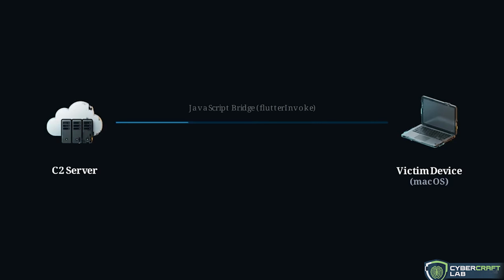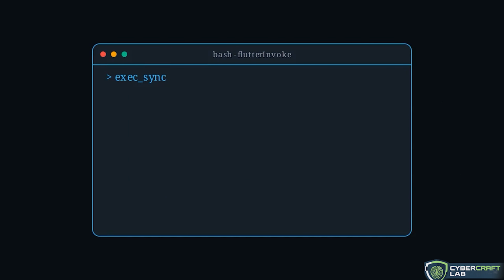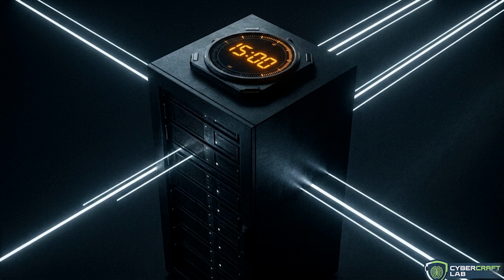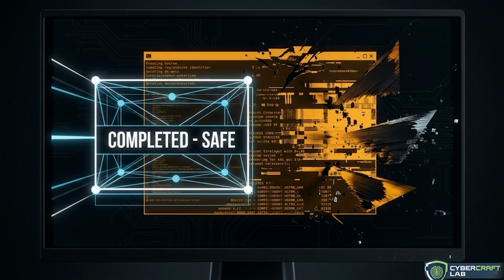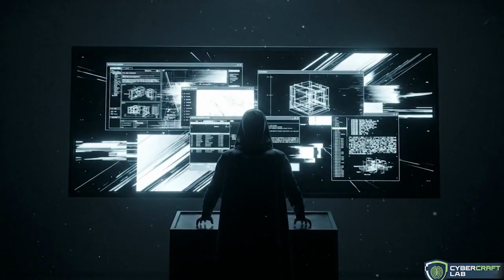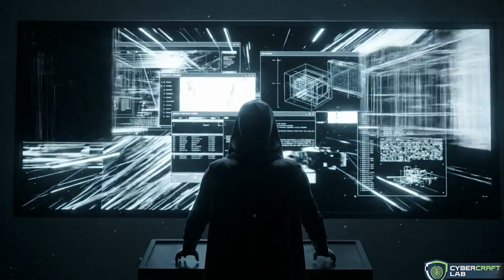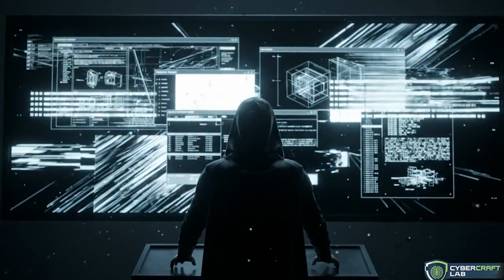Instead of hiding the virus in compiled code, the app uses a web view to pull commands from an external server across a bridge. It retrieves JSON instructions in real time, translating them to native shell commands running directly on the victim's machine. To avoid detection, the malware waits 10 to 20 minutes before ever connecting to the server, easily outlasting automated security sandboxes that only monitor apps for a brief window. The exact cross-platform flexibility that makes development so efficient now provides attackers with an undetectable mechanism for remote device control.